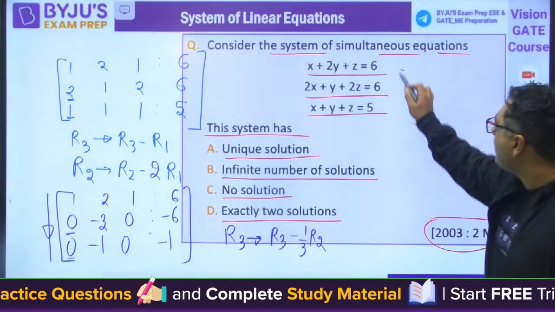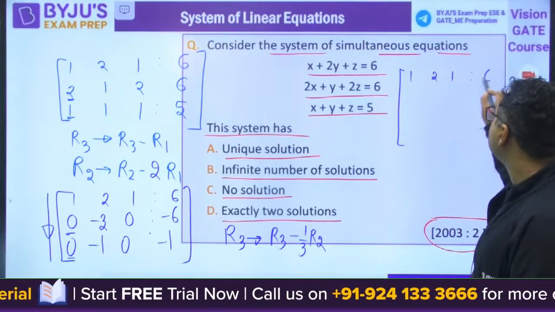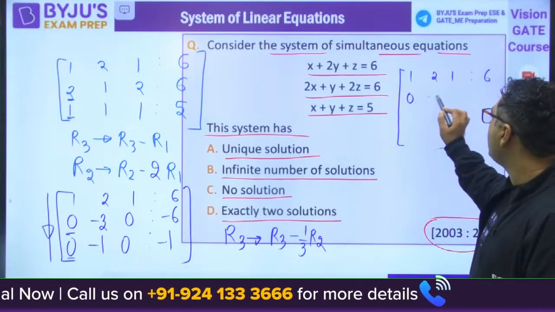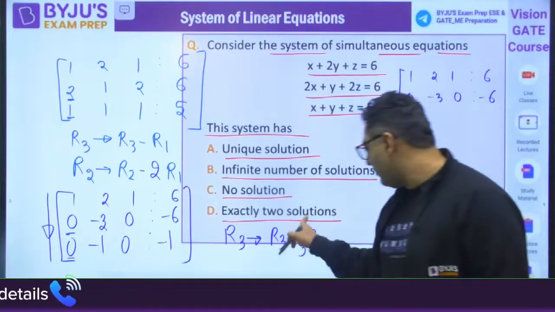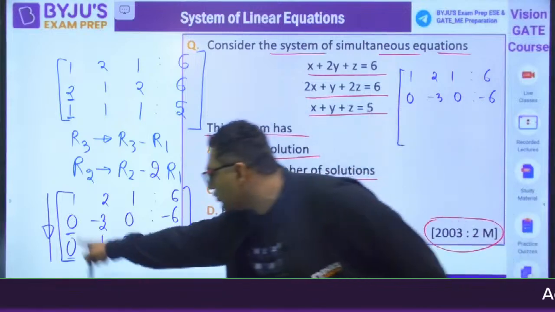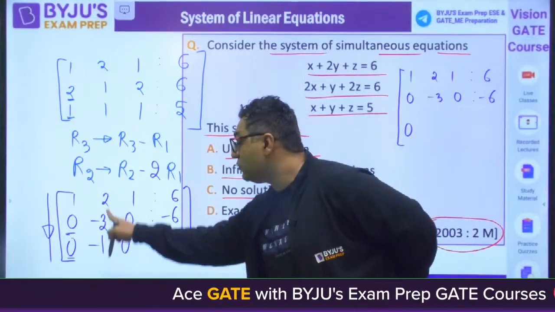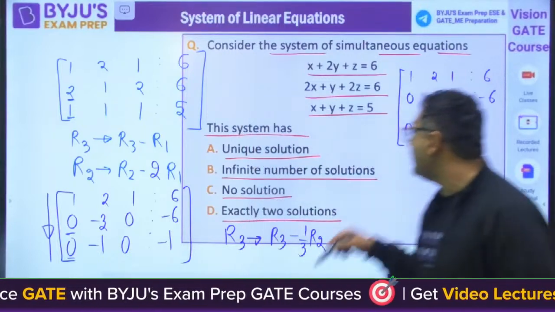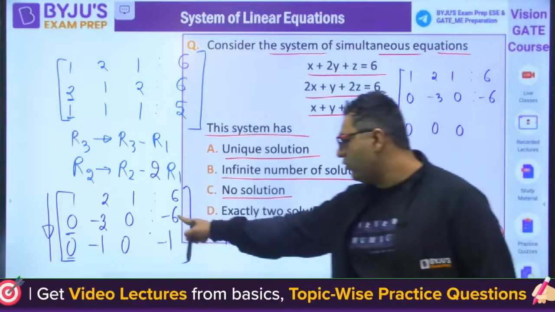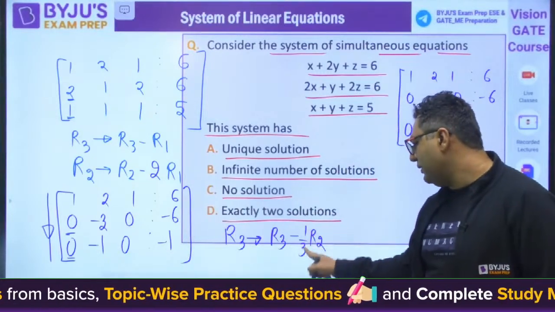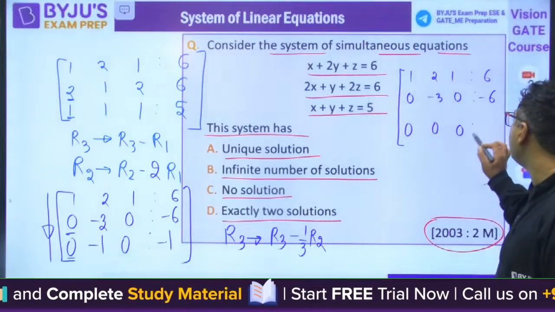When you go for that, what will you get? The first row is unchanged: 1, 2, 1, 6. The second row is unchanged: 0, minus 3, 0 and minus 6. Now you take 1/3 of R2. So R3 is 0, 0 minus 0 is 0. It is minus 1, minus 1/3 of 3, so it is minus 1 plus 1, which is 0. Here also it will be 0. And for minus 6, 1/3 of minus 6 is minus 2, so it is minus 1 plus 2, which is plus 1.